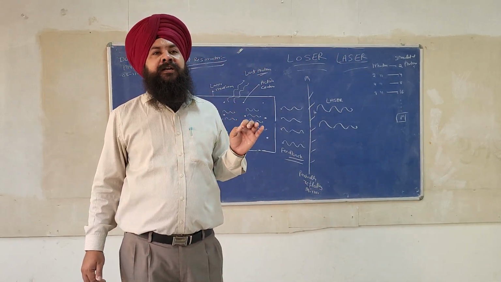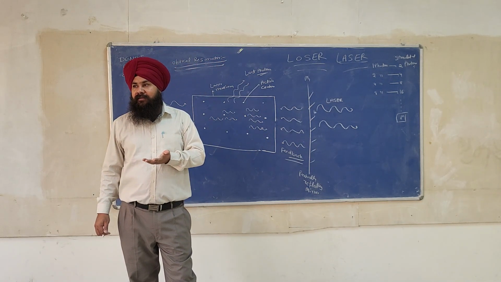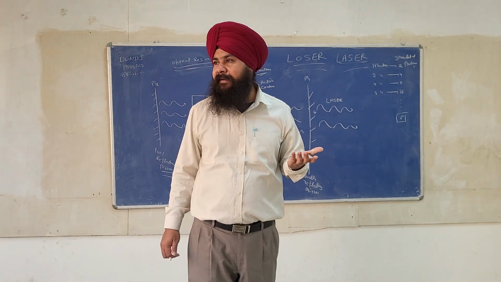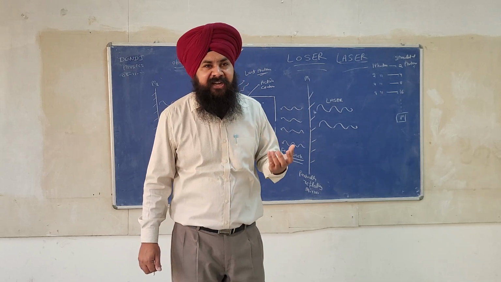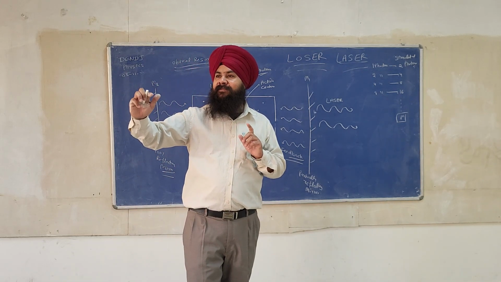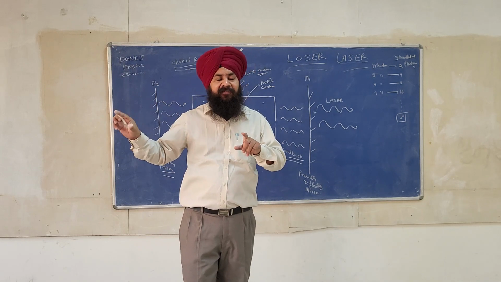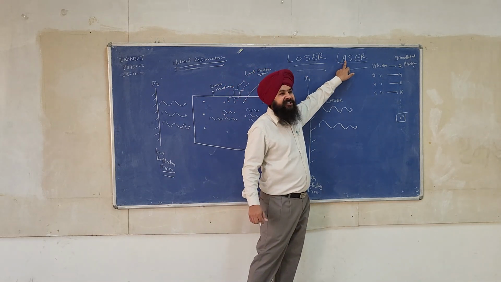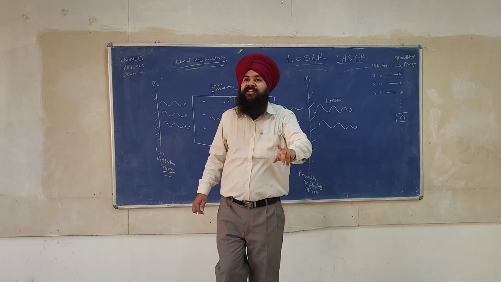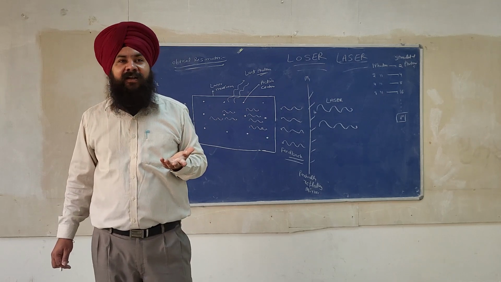This is also a pet question for 2 marks. In the laser, can we replace A by O? The answer is yes. We can replace A by O because A stands for amplification and O stands for oscillation. Write the full form of laser: light amplification by stimulated emission of radiation. Write the full form of loser: light oscillation by stimulated emission of radiation. Now see, this amplification has been achieved at the cost of this oscillation. If there is oscillation, then and only then is amplification there. If there is no oscillation, amplification will not be achieved. Are you getting my point?